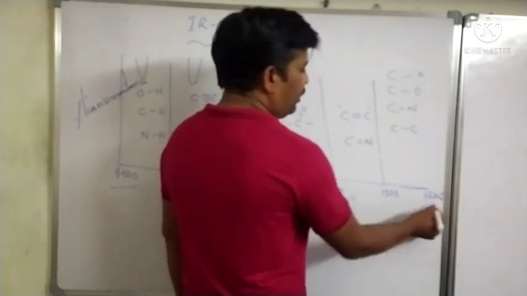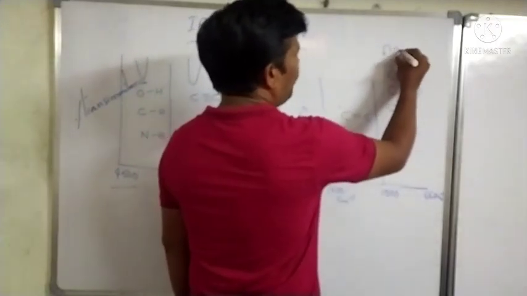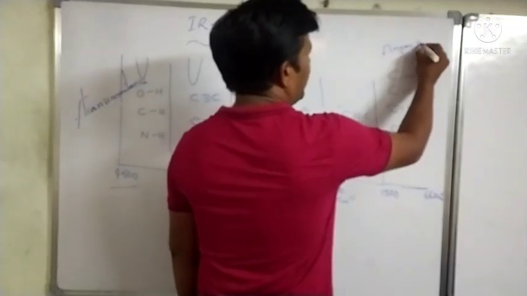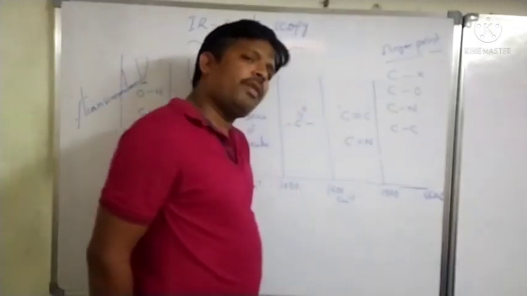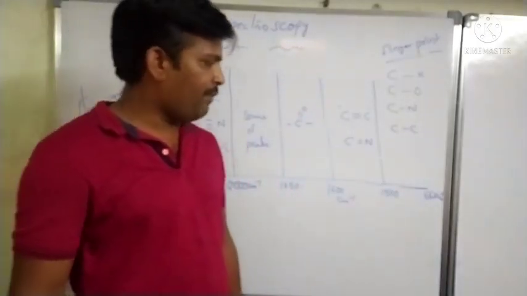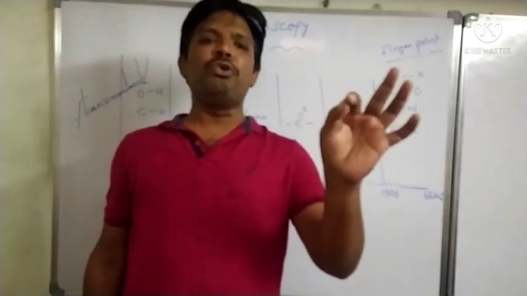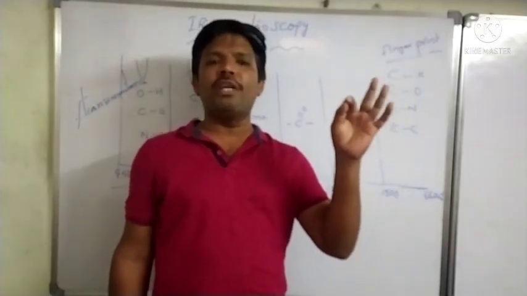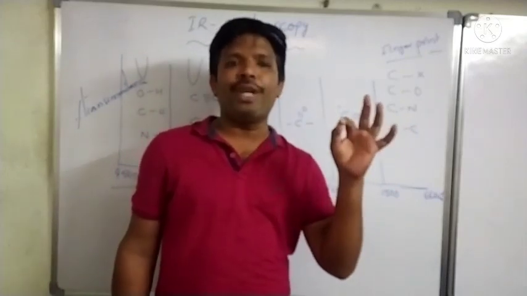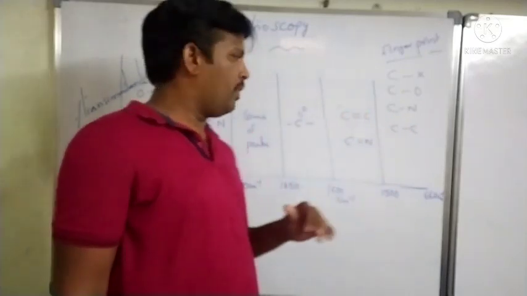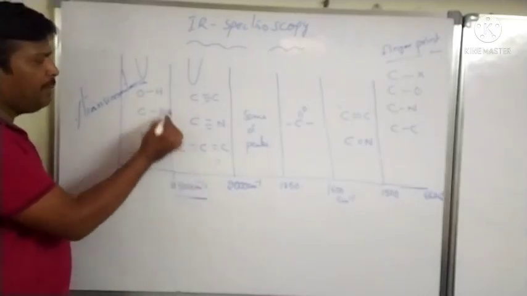Therefore, the 1,500 to 667 region is called the fingerprint region. This is very important for objective type questions. What is the fingerprint region? Nearly 1,400 to 667 centimeter inverse. That region of frequency is called the fingerprint region.